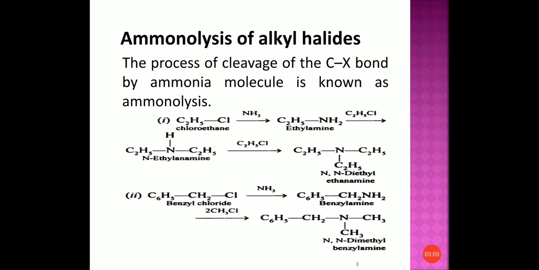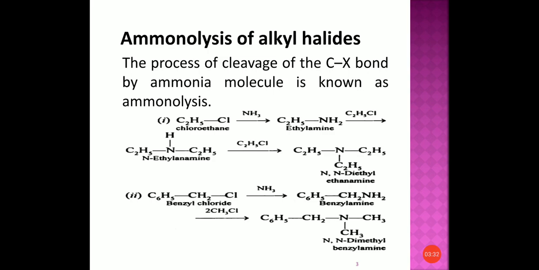You get N-ethylethanamine. And this N-ethylethanamine on reaction with C2H5Cl gives N,N-diethylethanamine. So in the first reaction the halogen is substituted by the NH2 group.